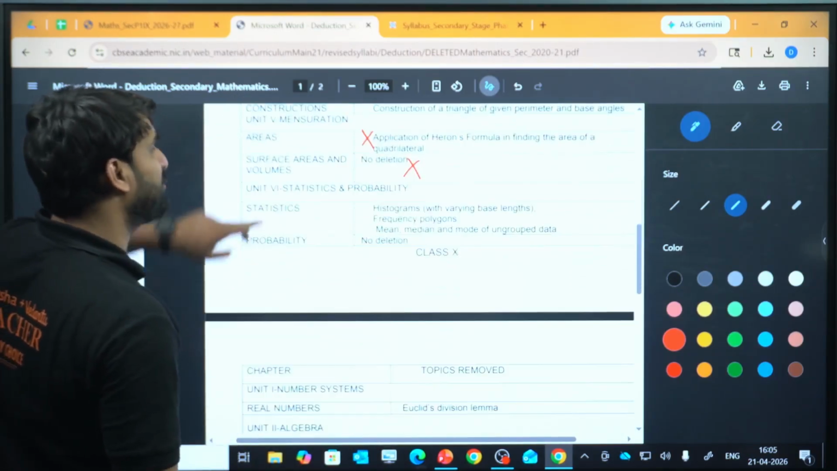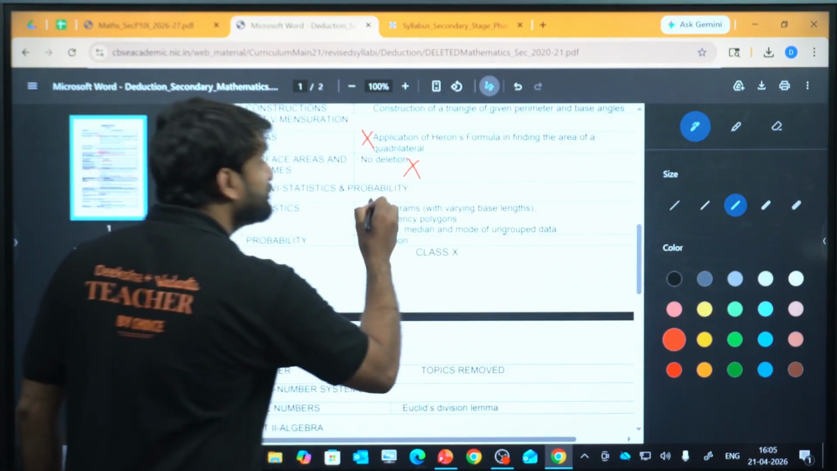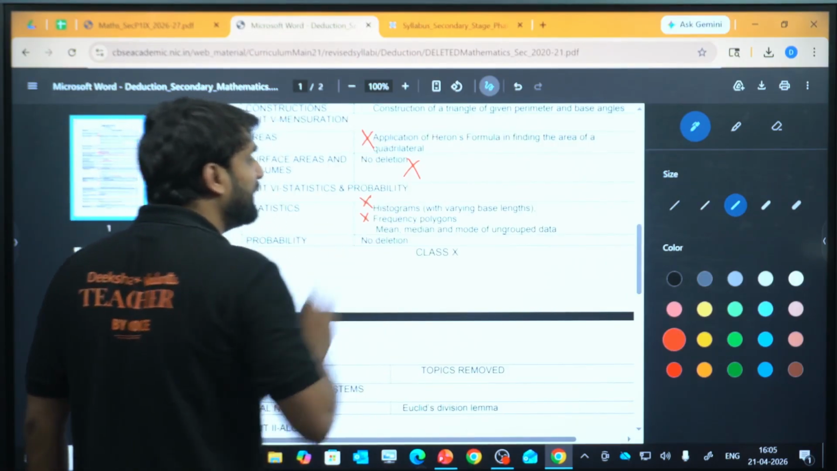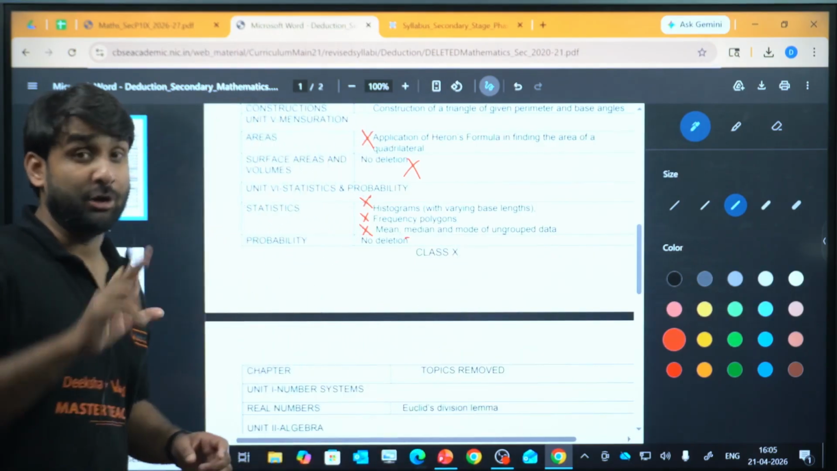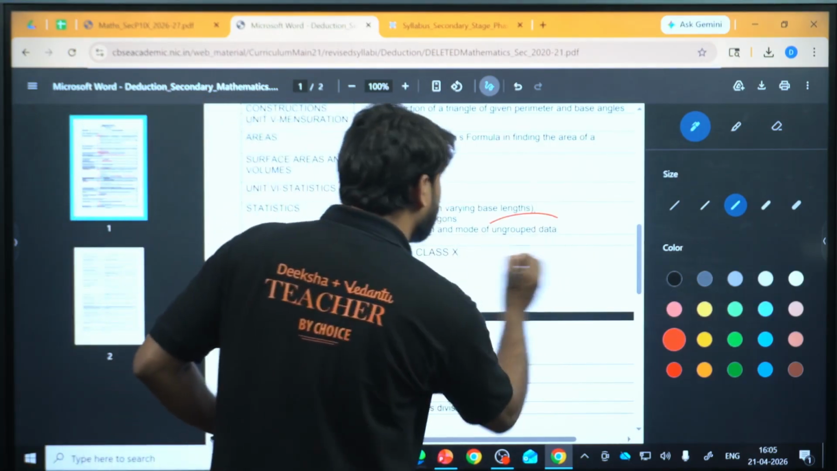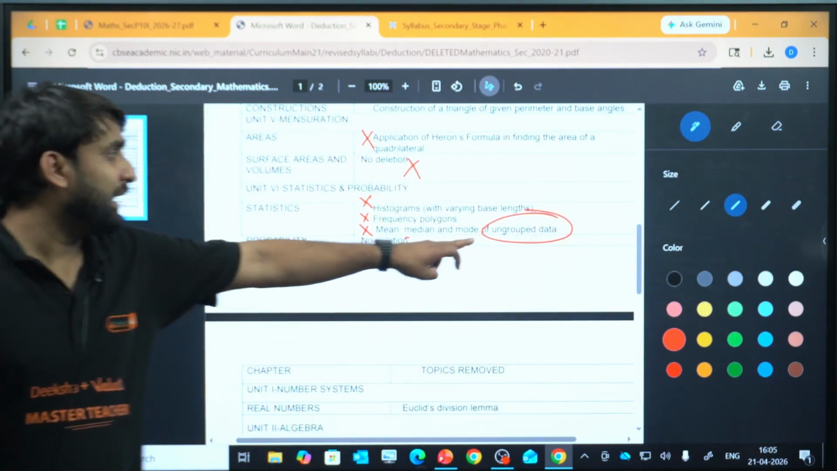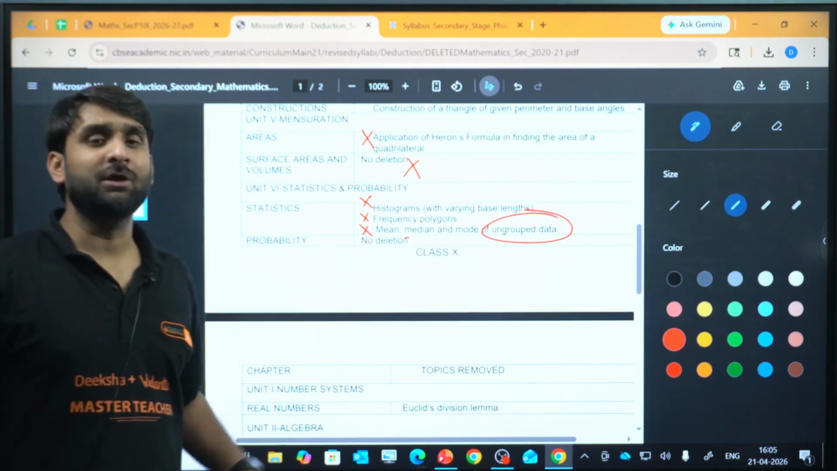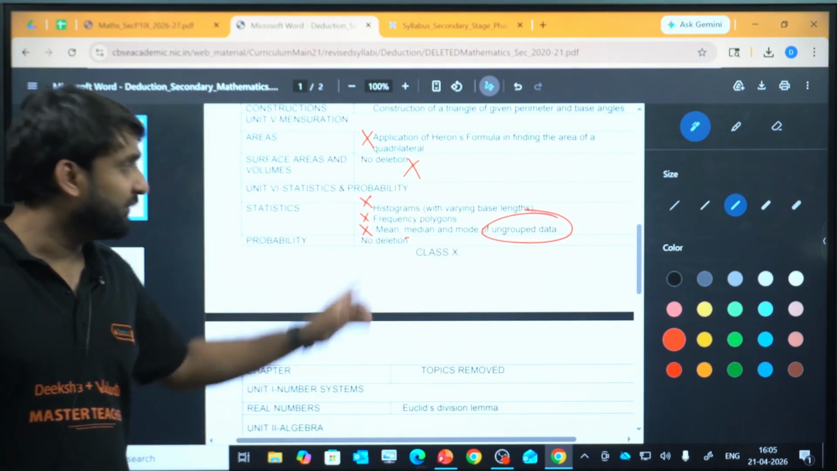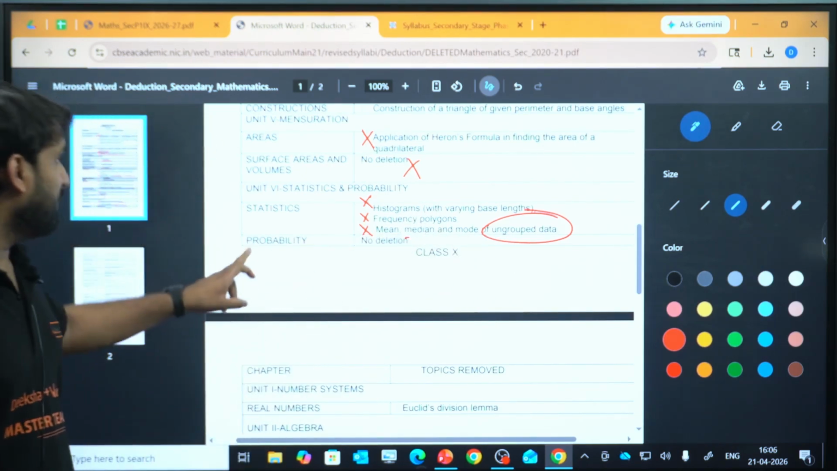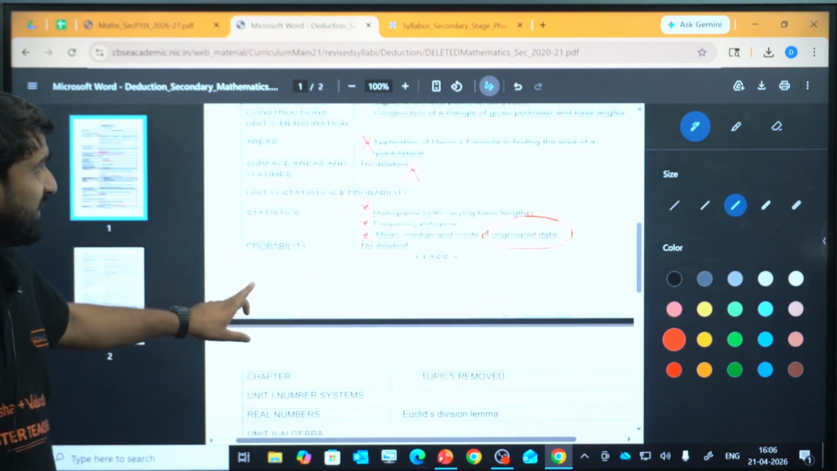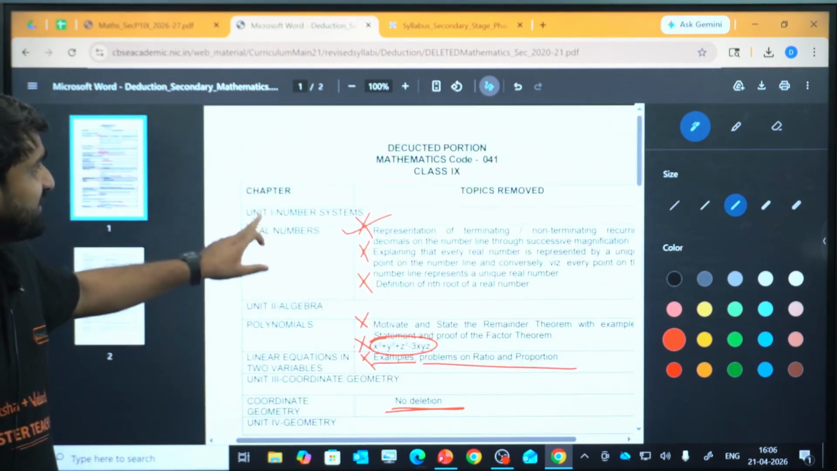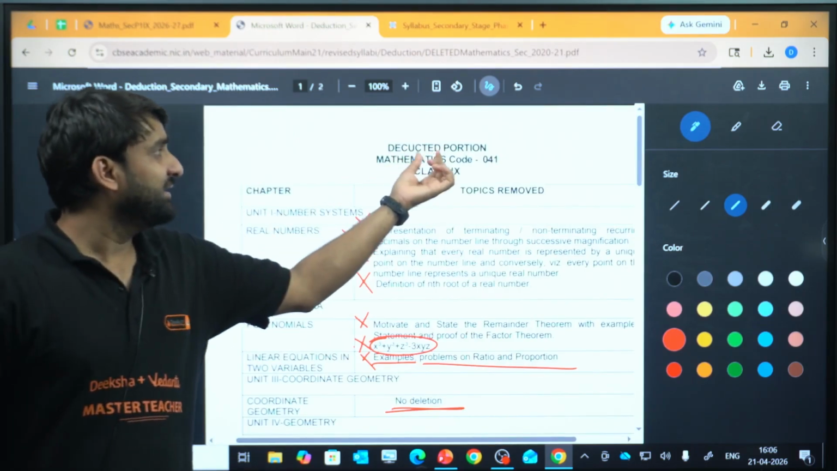In statistics and probability, in statistics, the histogram is deleted, the frequency polygon is deleted, and mean, mode, median of ungrouped data, not grouped data. Listen, this is ungrouped data. You don't need to calculate the mean, mode, median for ungrouped data. And in probability, the entire probability chapter is there, so no deletion, right, my dear champion? So this is all about the class 9th deleted portion.